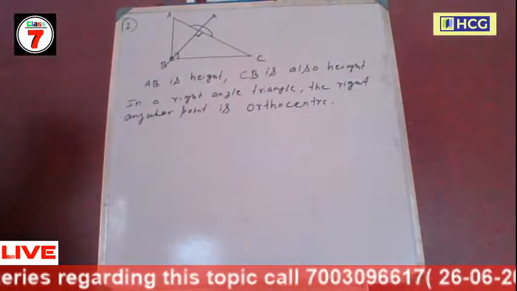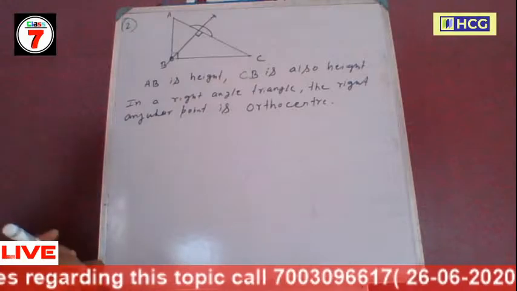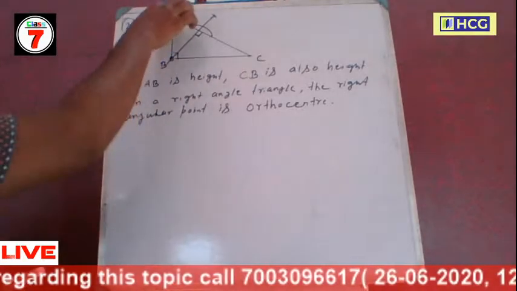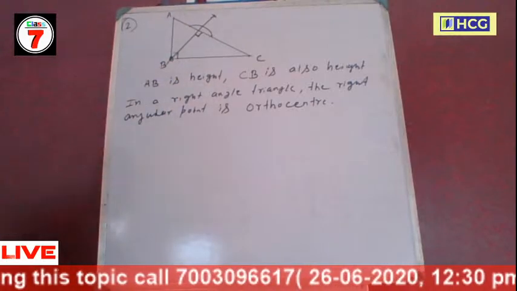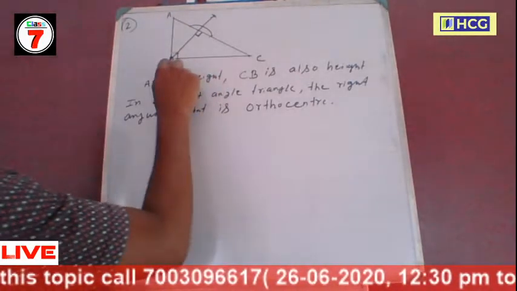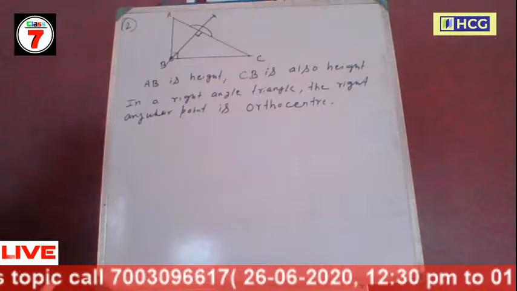Now, orthocenter means the point of intersection of three heights. In the right angle triangle, from the figure we see that three heights meet at the point B. So B is the orthocenter of the right angle triangle.